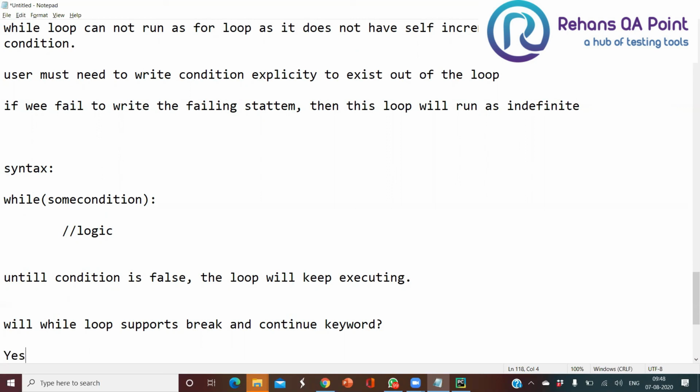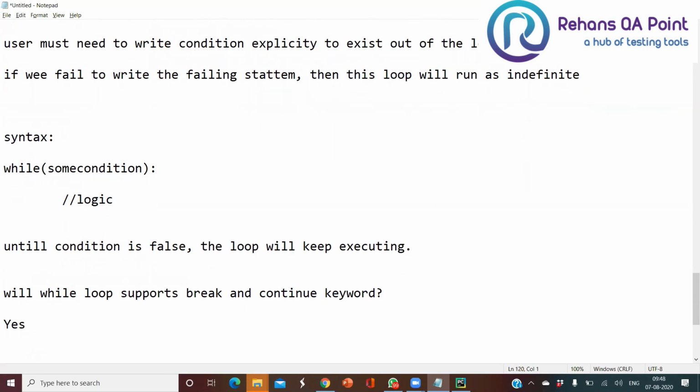But remember that we cannot write else, guys. So can we write the else statement? Can I write an else block with the while loop?